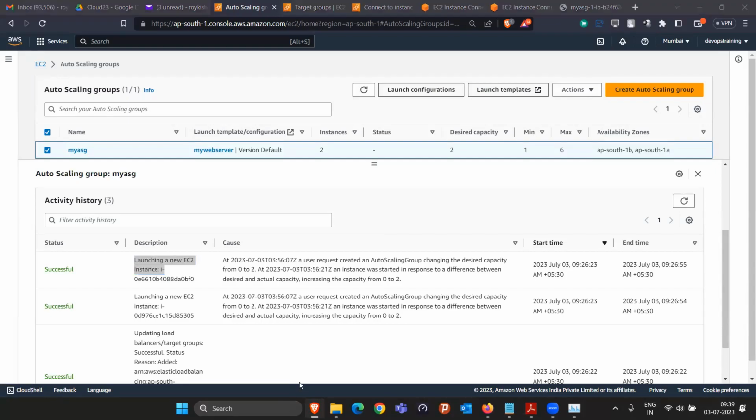Now, do you have any question, either on the launch template or the scaling policy?